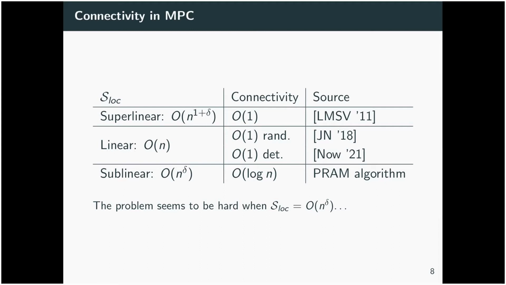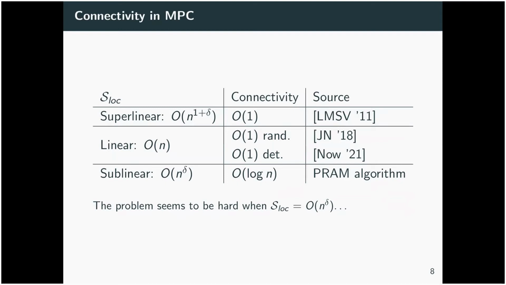In linear local space, the results are more recent. Jambulapati and Nowicki came up with a randomized constant time algorithm for connectivity in 2018, and this was subsequently improved by Nowicki to also extend to be a deterministic algorithm. In the sublinear regime, though, we have a very different story.